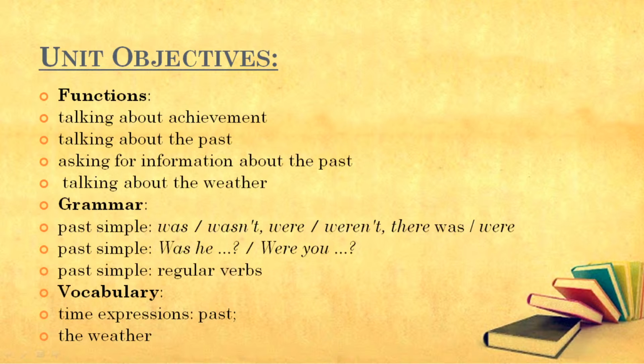On functions we have talking about achievements, talking about the past, asking for information about the past, talking about the weather. For grammar, we have past simple for was, wasn't, were, weren't, and there was or there were. Also past simple for was he, were you, and past simple for regular verbs. On vocabulary, we have time expressions on past and the weather.